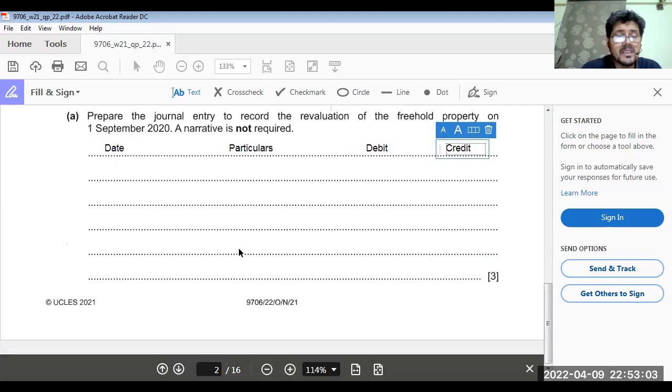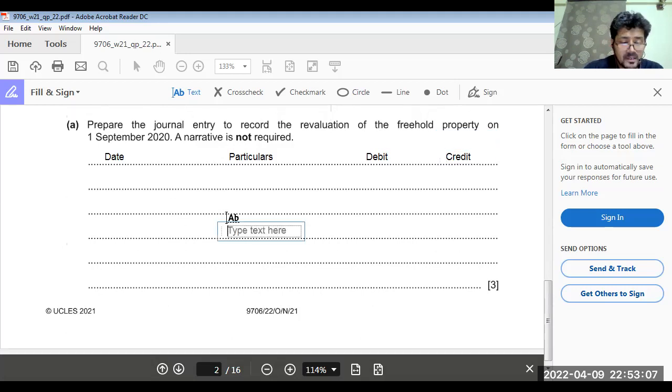So what we do, we'll write here: Freehold property. We have to credit by 8,000. So what we have to debit?